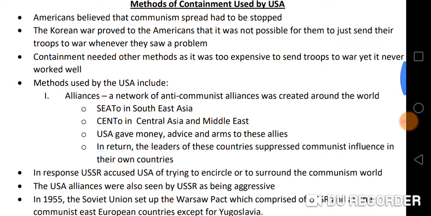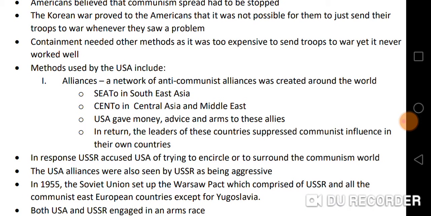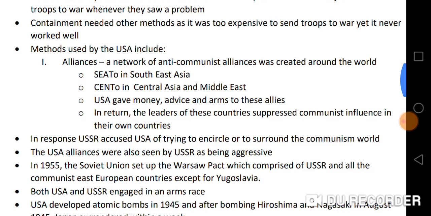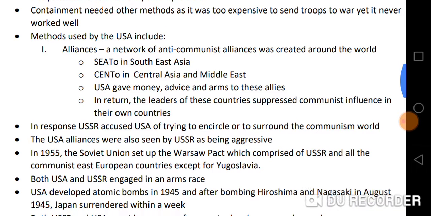So one of the methods used by the USA included alliances. A network of anti-communist alliances was created around the world. There was the Southeast Asia Treaty, SEATO, in Southeast Asia. Then there was the Central Treaty in Central Asia and the Middle East. And USA gave money, advice, and arms to these allies. In return, the leaders of these countries suppressed communist influence in their own countries.